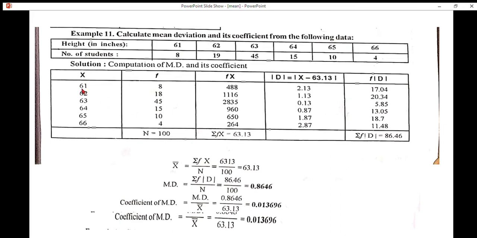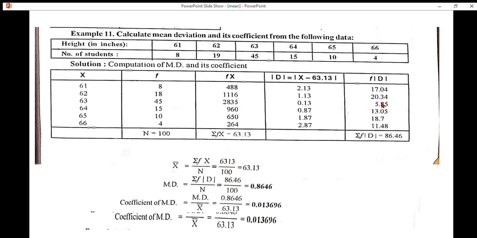X value 62 minus arithmetic mean value 63.13, we get 1.13. 63, x value, minus arithmetic mean 63.13, so that we get 0.13.